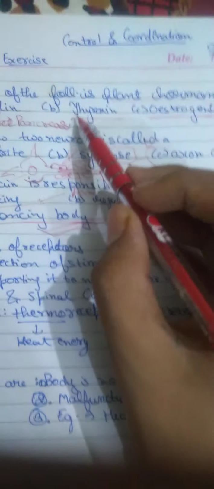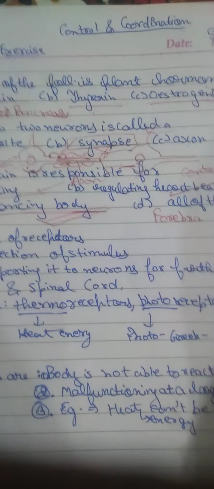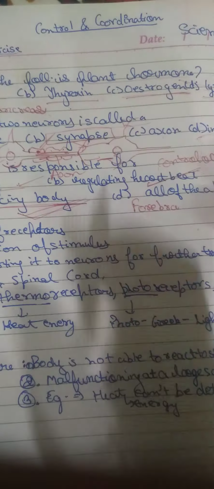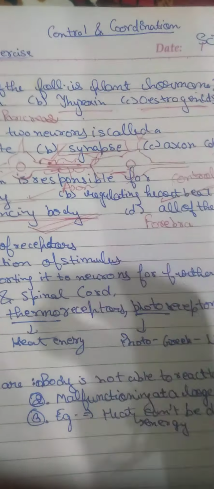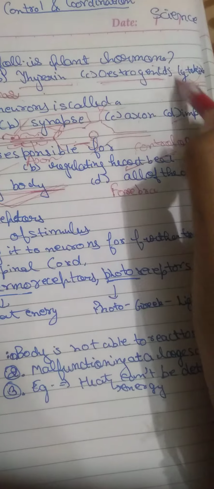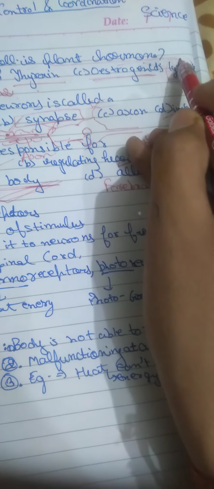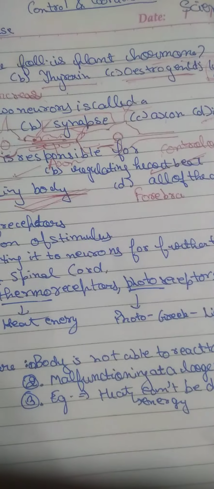We know insulin is secreted by the pancreas and is used for maintaining our blood sugar levels. Thyroxine is secreted by the thyroid gland and is used for the general growth of the body. Estrogen is used in females for attaining puberty. And we know that serotonin is a plant hormone which helps in cell division and growth of the plant stems, etc.